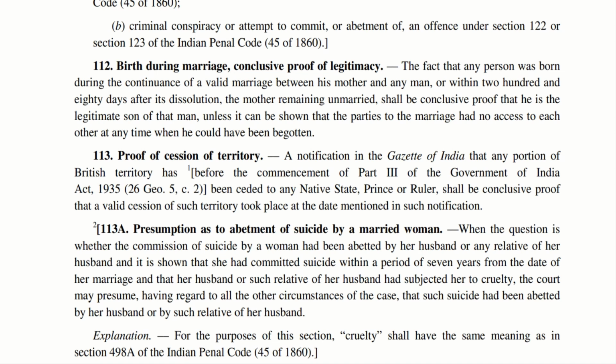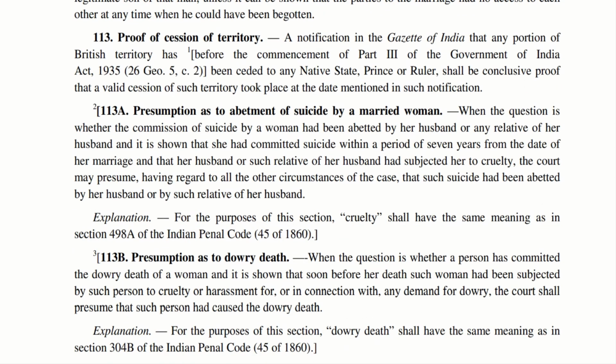However, Section 113A is very important. Presumption as to abetment of suicide by a married woman. There are two aspects in this particular section which you need to know. Imagine A and B get married. Within 7 years of marriage, this girl commits suicide.